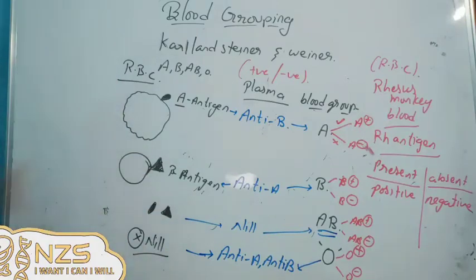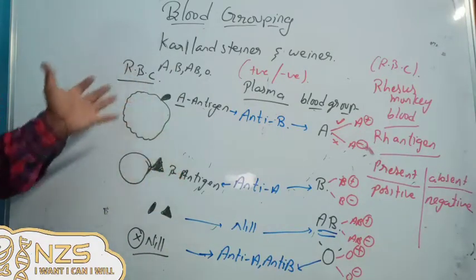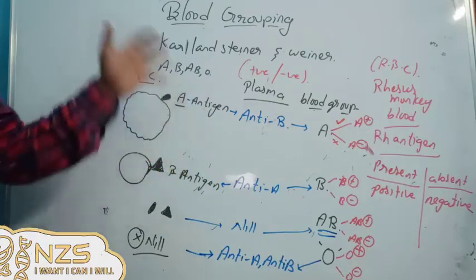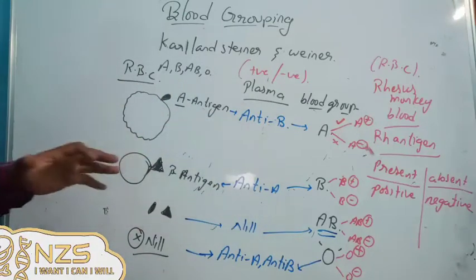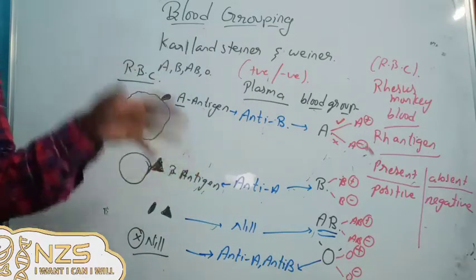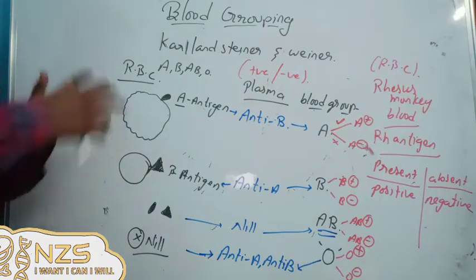That's why they have discovered these groups, I'm sorry, you should not say created, they have discovered these groups, and based on these groups you can check for the compatibility. That means which person can give to which person or which person can receive from which person. So you can have the compatibility for the transfusion. That's the important application of this blood grouping.